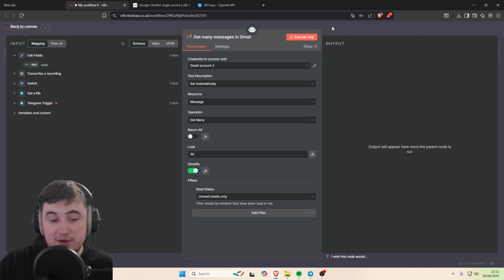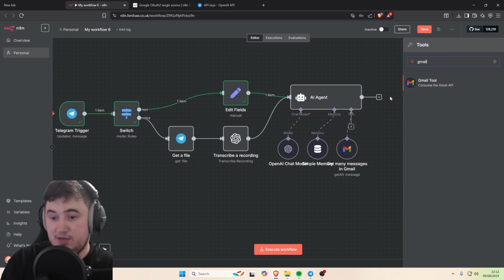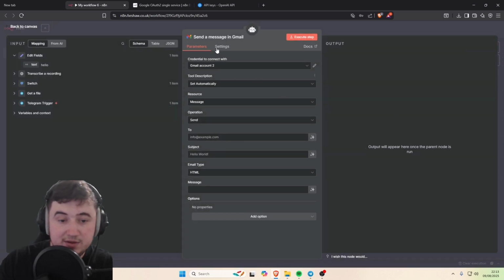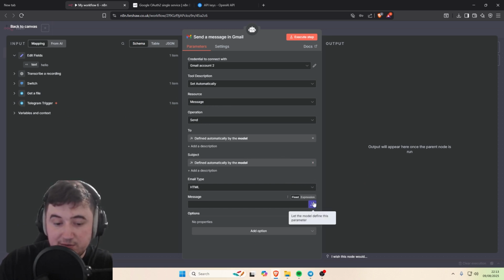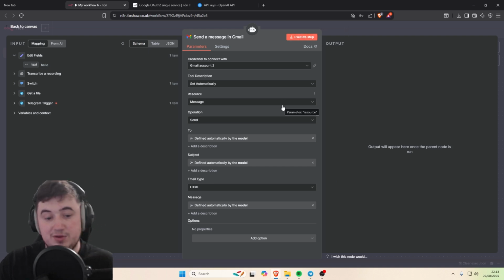Now, once we've done with all that, that's literally all we need to do. The AI agent now works to be able to read your emails. Now we need to get it to work to be able to actually send emails. So we're going to add another Gmail tool. Your account will already be linked if you just did it there. The operation needs to be send, and then for all these, just let the AI do the work. Boom. Very, very simple. That's that, literally all done. That's all you need to do for that.